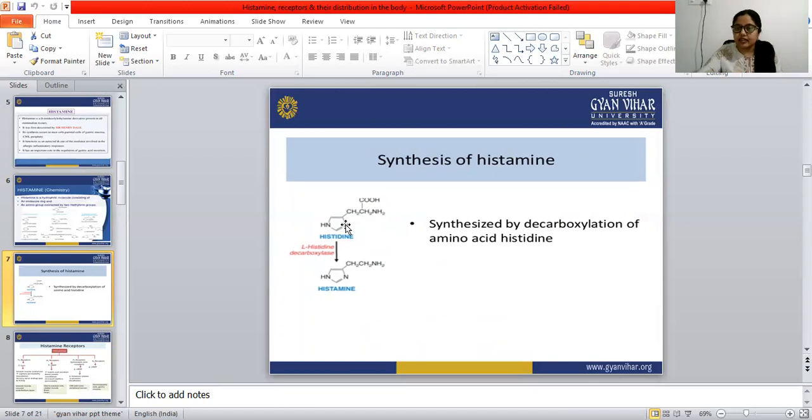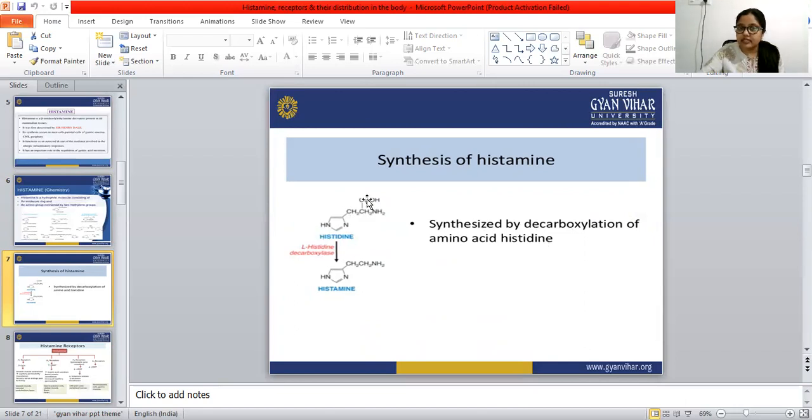Histidine is converted to histamine with the help of L-histidine decarboxylase, because histamine is synthesized by decarboxylation of the amino acid histidine.